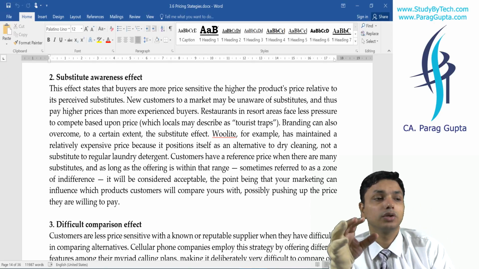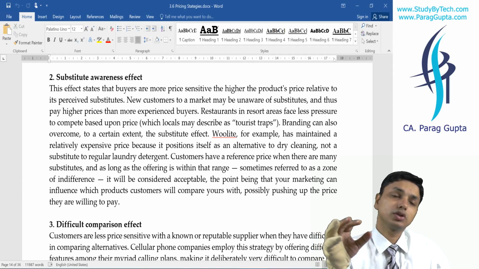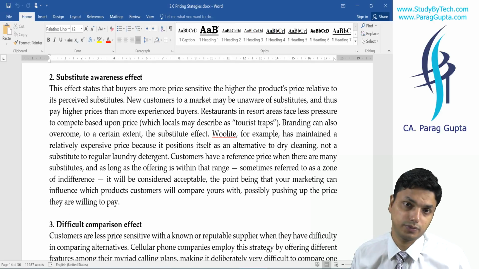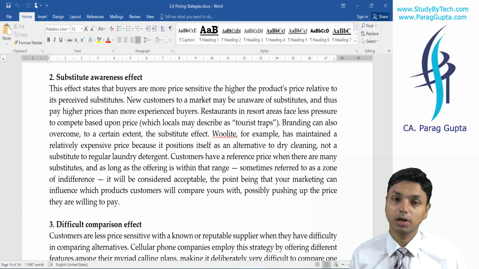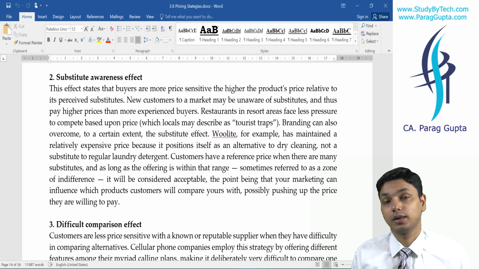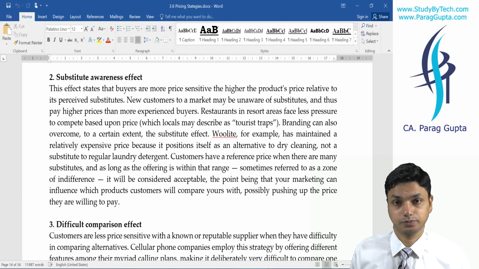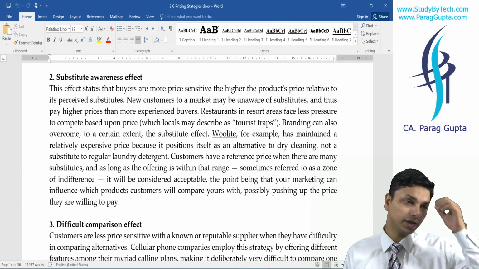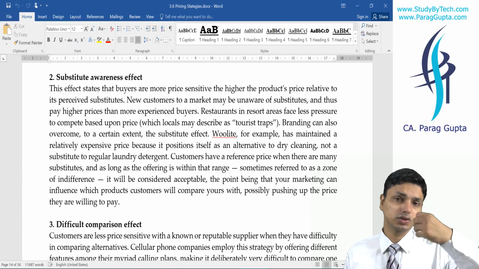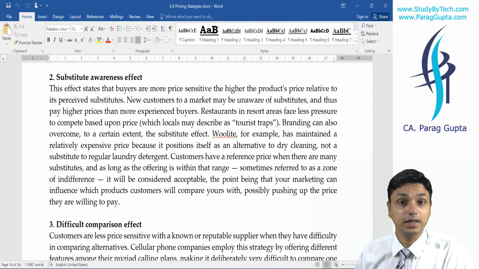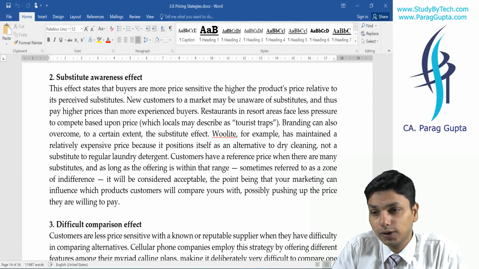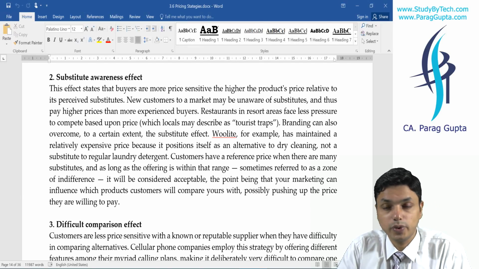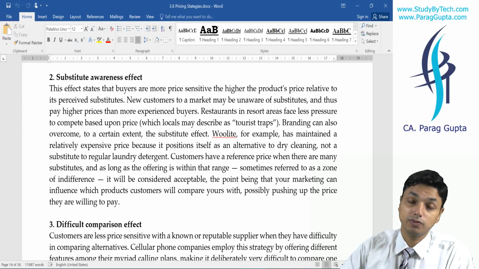You cannot do anything. You can go and sue him, you can approach the consumer forum, you can do anything. He will say, this is my cost, I am least concerned what the MRP is, I will charge this much only. So despite MRP, local retailers do this. In India only the MRP system is there; abroad there is nothing known as MRP. Whenever you are in a tourist area, you will find things are very, very expensive.